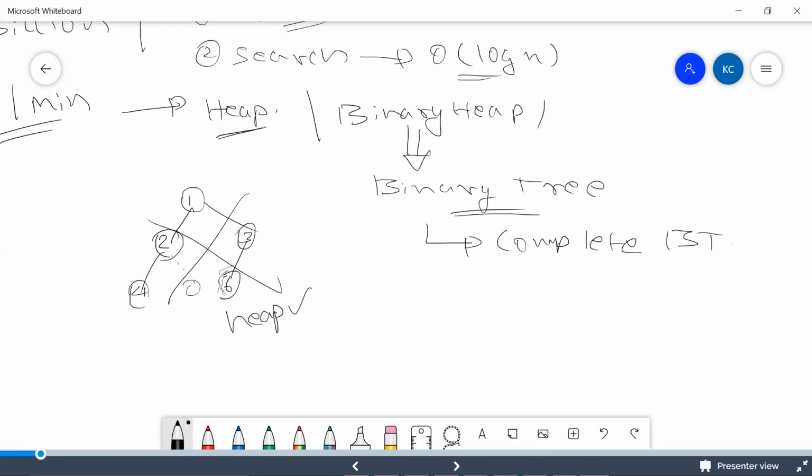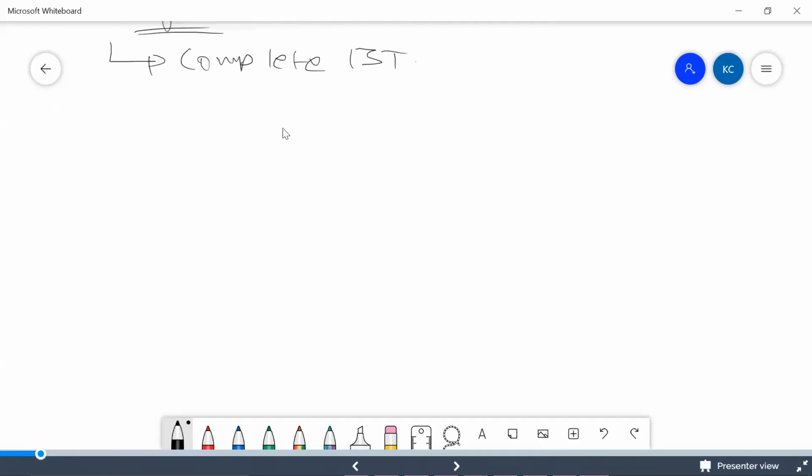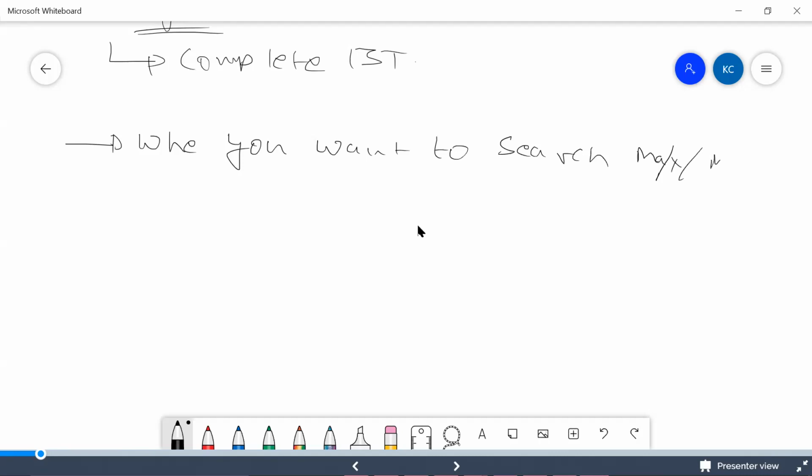And heaps are of two types. I told you the capability of a heap is when you want to search. When do you use this? When you want to search for either the max or min element.